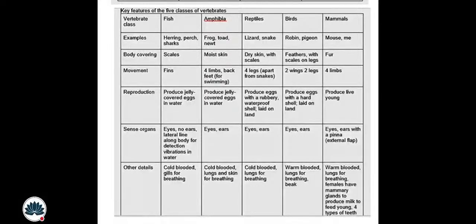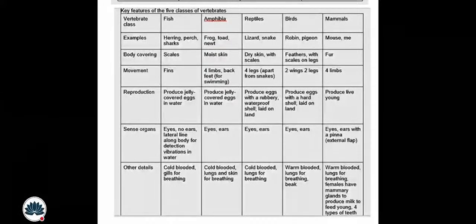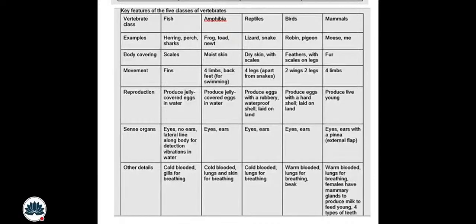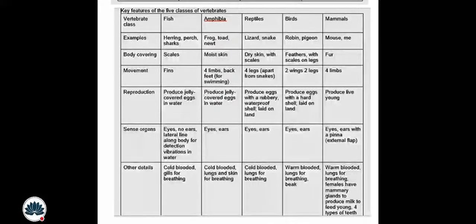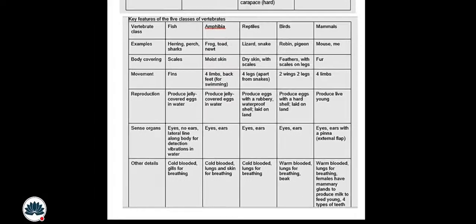Okay. For the sense organs, you can just see it. Eyes and ears are present for amphibians, reptiles, and birds, and for mammals, including the pinna, which is the external flap, meaning the ears are on the outside. Okay, and for the fish, no ears, eyes, and a lateral line along the body for detecting vibrations in water. And for the other details, you just need to learn that everyone is cold-blooded except birds and mammals.